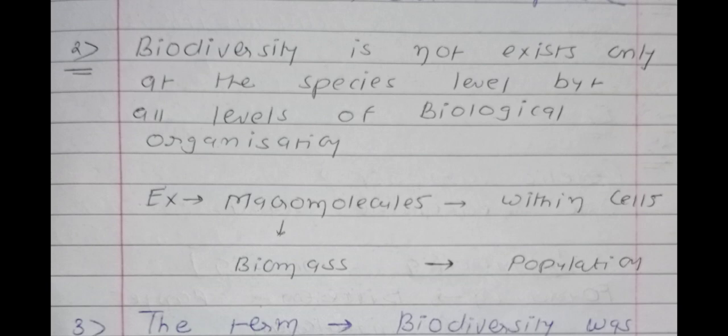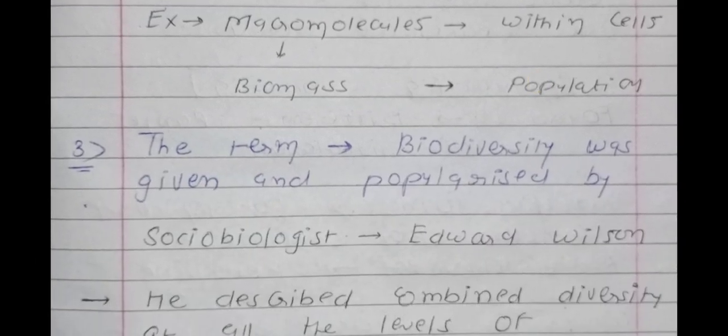And see, diversity about the biomass: populations have different types of biomass. So point number 2, biodiversity does not exist only at the species level but at all levels of biological organization, like macromolecules within cells and biomass found in the population or the community.